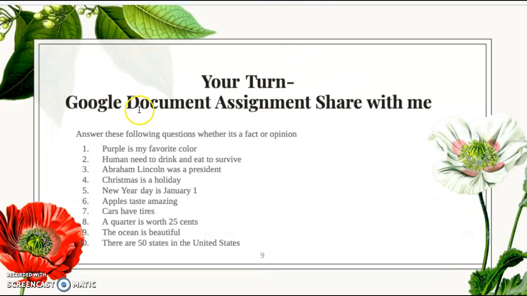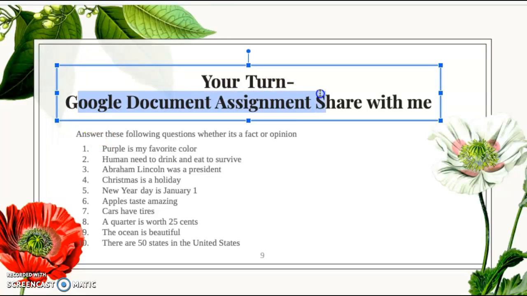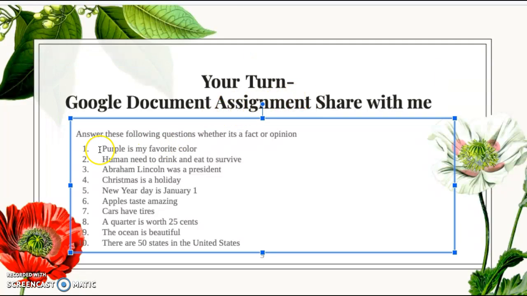Okay, it's your turn. Now I want you guys to make a Google document and then share this assignment with me so I can see it. Answer these questions whether it's a fact or an opinion. When you answer these questions, I just want you to write fact or opinion right next to the answers.